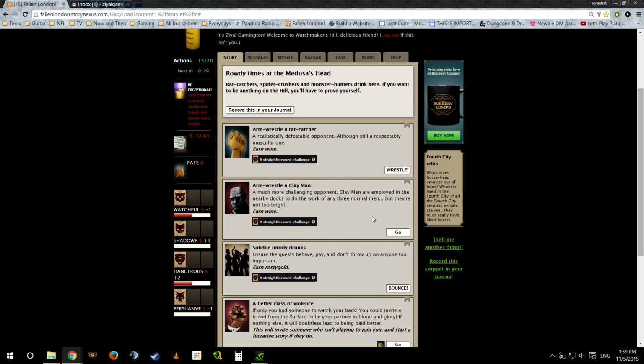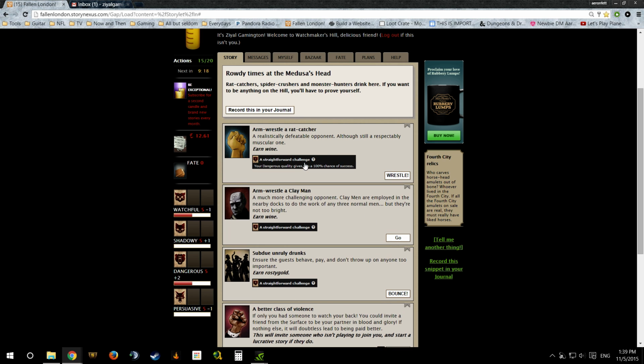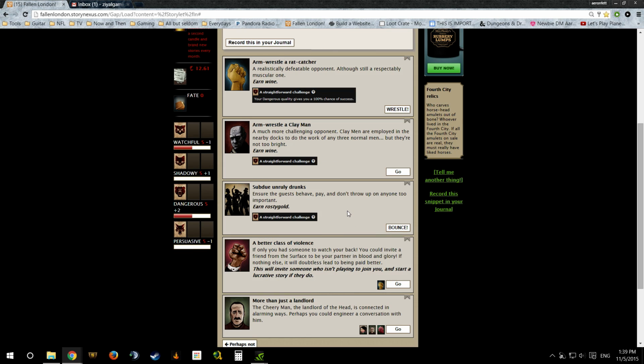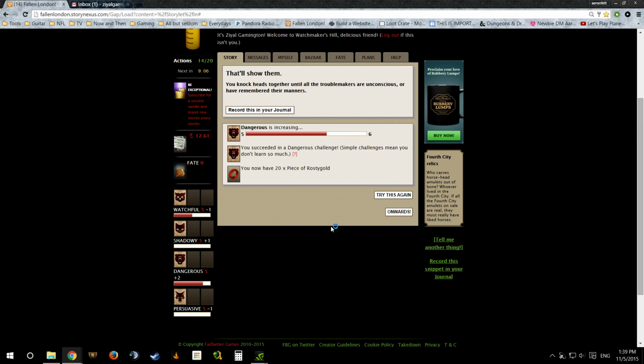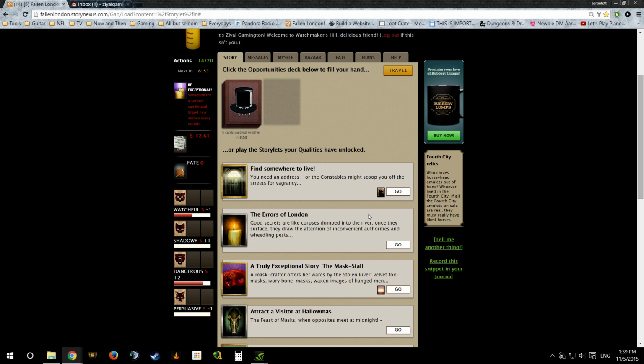Rowdy times at the Medusa's Head. Rat catchers, spider crushers, and monster hunters drink here. If you want to be anything in the hill, you have to prove yourself. Alright, well, we can earn some wine, get ourselves drunk, or we can definitely subdue unruly drunks and earn ourselves some Rossi gold. So let's bounce! I like that the change is there. Hey, we now have 20 pieces of Rossi gold. You knock heads together until all the troublemakers are unconscious, or have remembered their manners. So Ziyal, in her rough gown, is taking people to task.